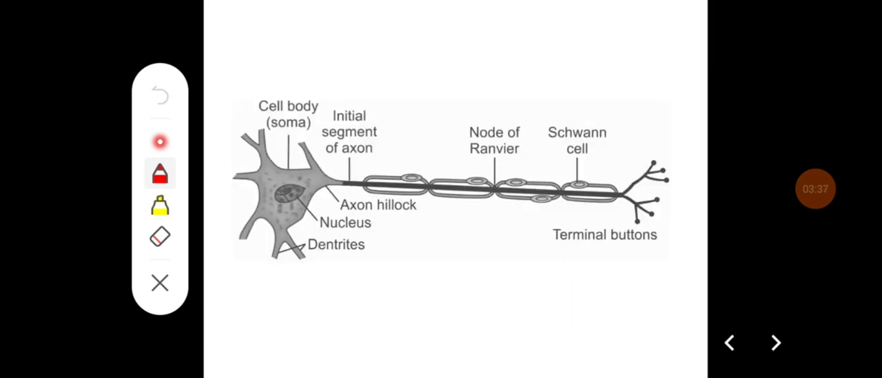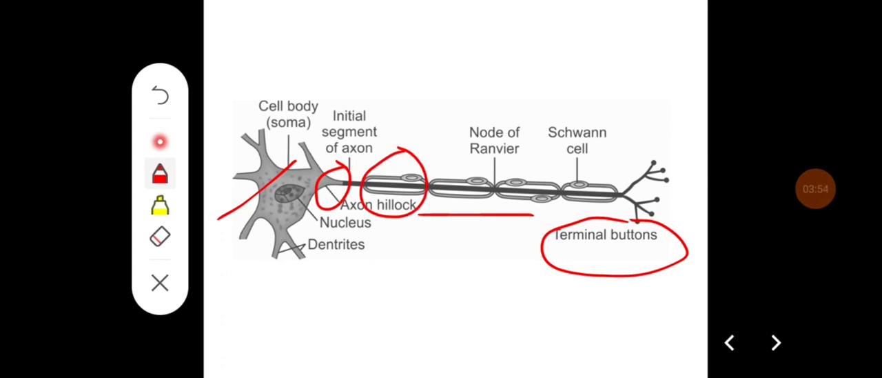So this is the structure of a typical neuron, which consists of cell body, axon, and terminal buttons. You can see the fine Nissl granules, and the axon hillock, the axon which is covered by the myelin sheath. In between you can see the node of Ranvier and the terminal button.